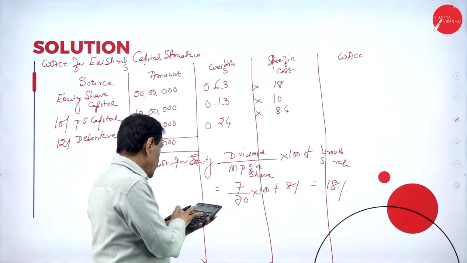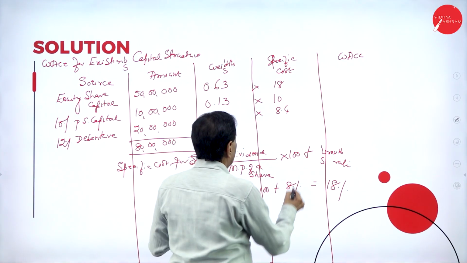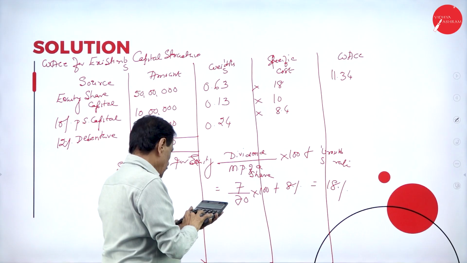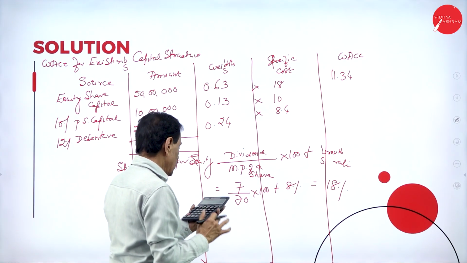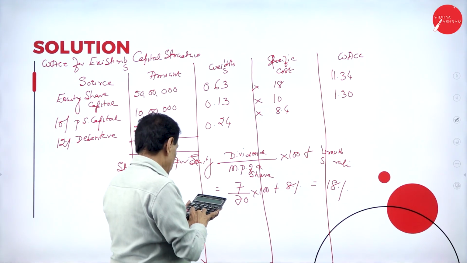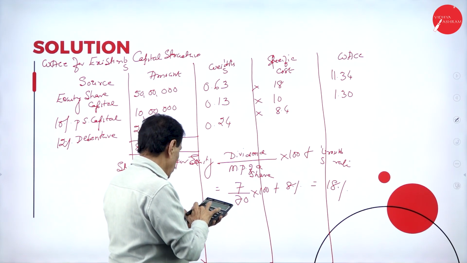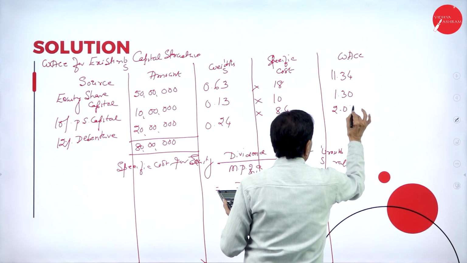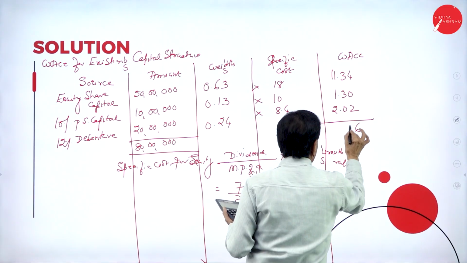Multiply 0.63 into 18, 11.34. 0.13 into 10, 1.3. 0.24 into 8.4, 2.02. Add, this is 6.